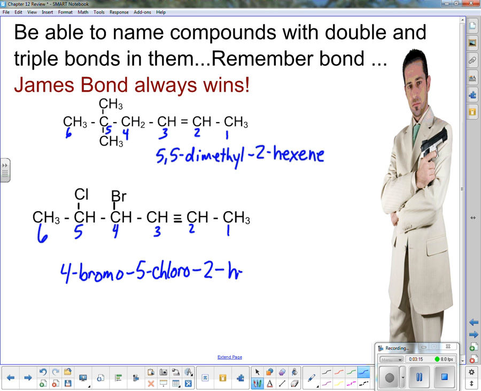It's hexene. Now I can do more than one double bond or triple bond in there. So if you do that, don't forget that right in here you would insert di or tri or tetra depending on how many you had. Okay? But since we don't have that, we're not going to put that in right there.